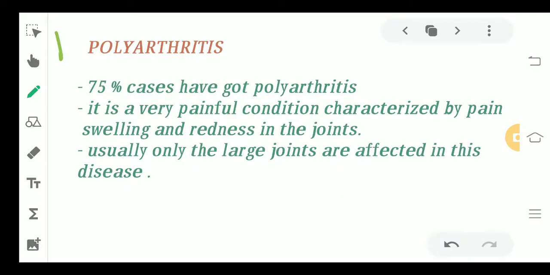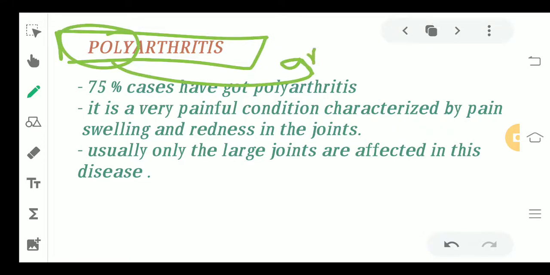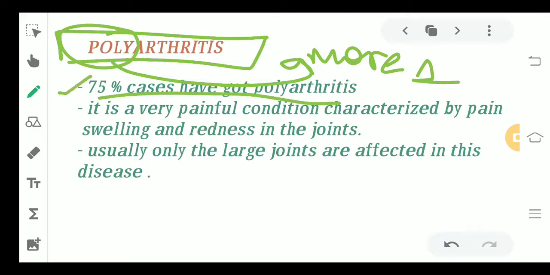Moving ahead to polyarthritis. Now what does that mean? Poly means more than one. Arthritis is inflammation of the joints. So 75% of the cases are going to have polyarthritis. That means it is one of the major features, right? It is a very painful condition because arthritis is painful joints, so obviously there is going to be a lot of pain. Also redness and swelling can be seen in the joints.